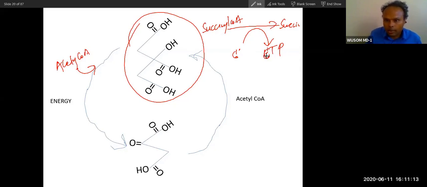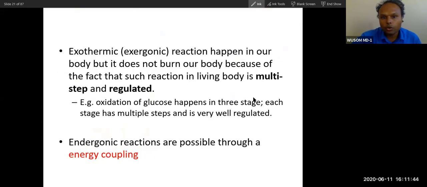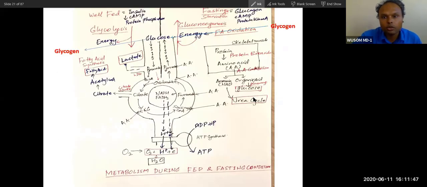So this is what I want to prove: these coenzyme A compounds are high energy compounds. They are not utilized as currency, but they actually stimulate the endergonic process. That is the important significance of high energy compounds. So let's talk about a few high energy compounds in this session. This is the pathway you can see, go and see yourself. I have described many things about this.